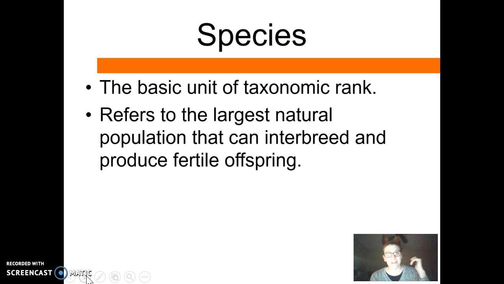And then our final taxonomic rank is the species. It's the most basic taxonomic rank, but what we mean by that is that it refers to a single group or the largest natural population that can interbreed and produce fertile offspring. Now, the species designation is a pretty clear concept. It's like the difference between a giraffe and a zebra. They're 2 different species. But within a genus, sometimes there's a little bit of a gray area between species. So sometimes it can be difficult to determine exactly where the line is on species when you have genus groups that are really, really closely related.